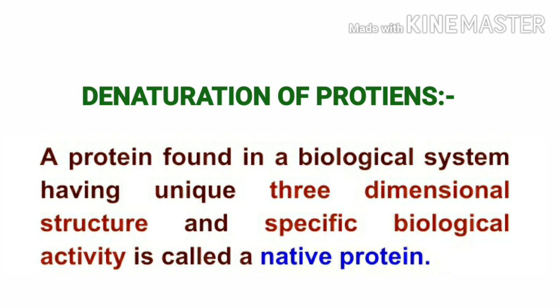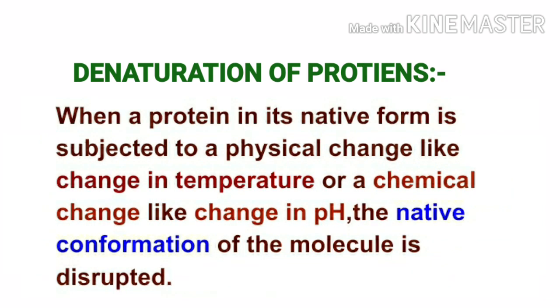A protein found in a biological system having unique three-dimensional structure and specific biological activity is called a native protein. The next topic is denaturation of proteins. When a protein in its native form is subjected to a physical change like change in temperature or a chemical change like change in pH, the native conformation of the molecule is disrupted.